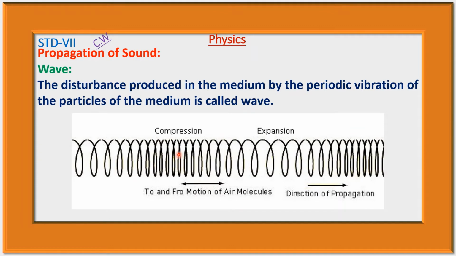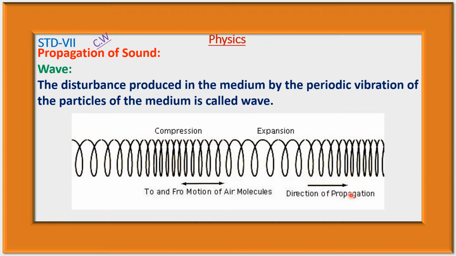Longitudinal wave produced in the spring is shown here. Here compression and expansion is produced, that is wave propagated through this spring by compression and expansion, and the particle of the medium vibrates like in this way, that is here to and fro motion of the air molecules, that is molecules of the medium vibrate to and fro motion, and wave is propagating in this direction.